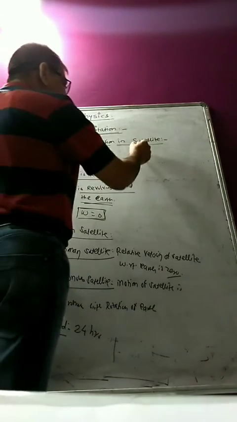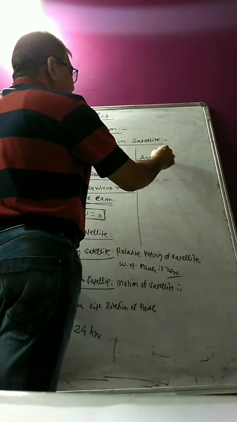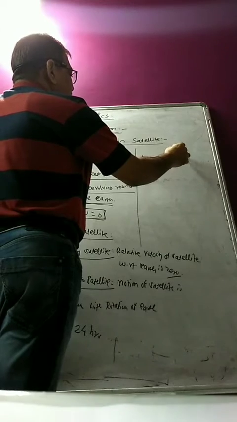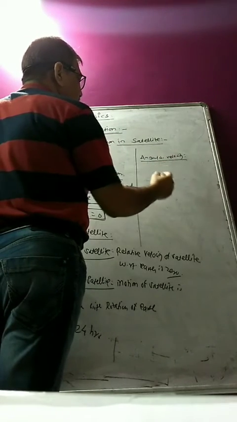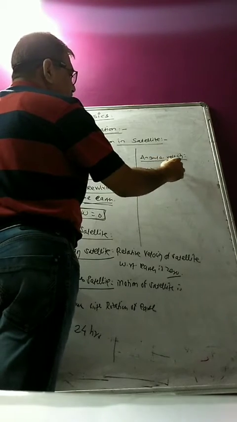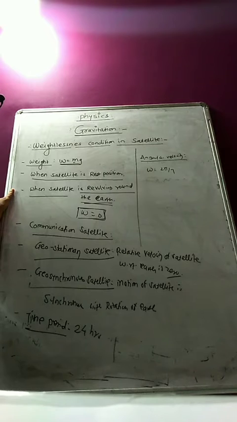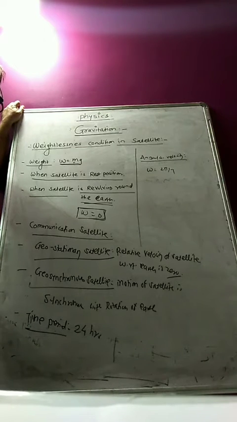What will be the angular velocity? Angular velocity will be the same as the angular velocity of rotation of Earth about its own axis, that is omega equals 2 pi by T. T is the time period of rotation of Earth about its own axis, which is 24 hours in seconds: 24 into 60 into 60, that is 86400 seconds.